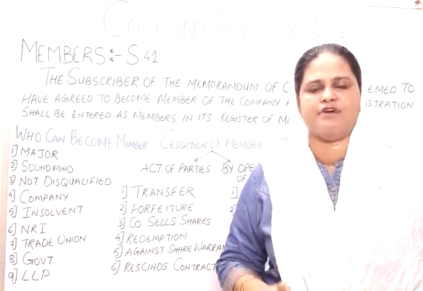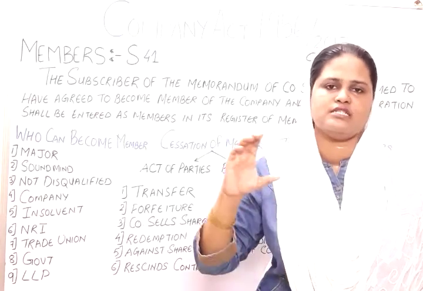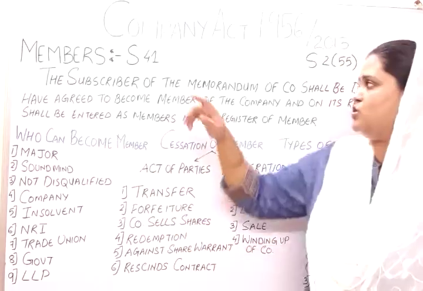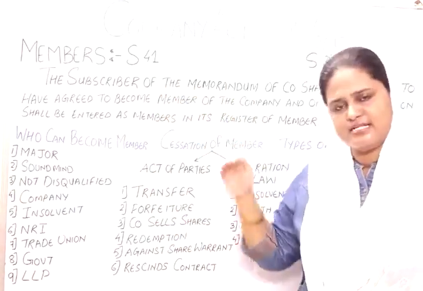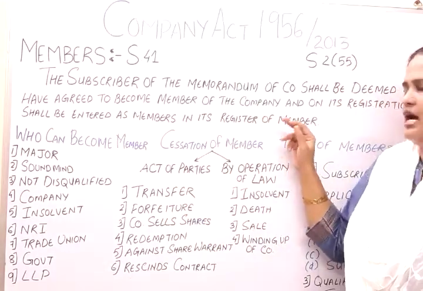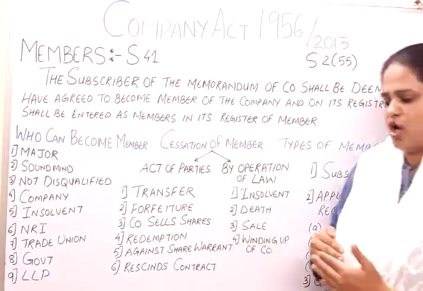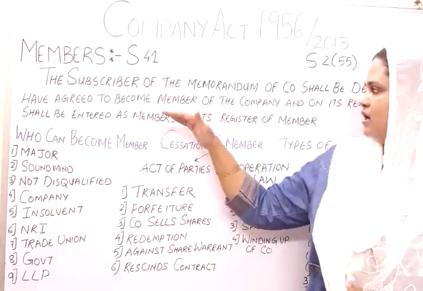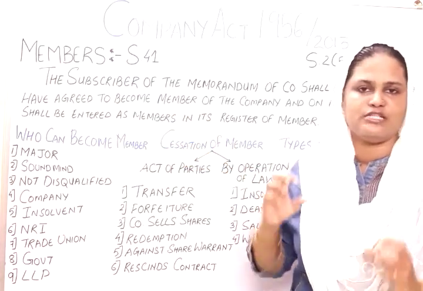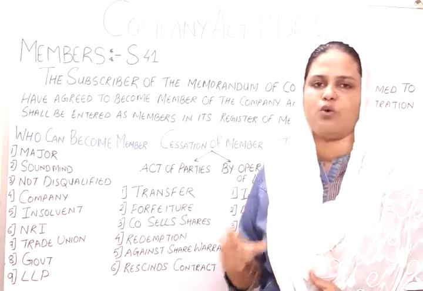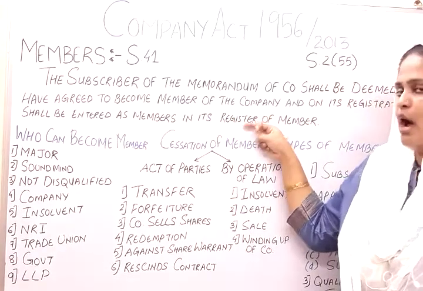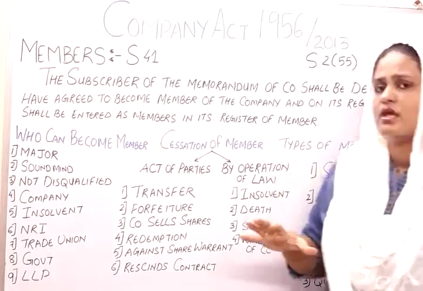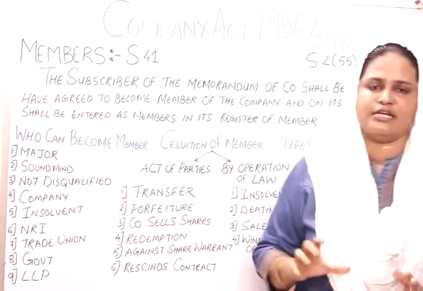The concept is the same: every person who holds a share, or every person who wants to become a member, or every person who subscribes and whose name appears in the register of members is called a member. The concepts of shareholder and member are a little bit different. In the concept of shareholder, it is not necessary that the name of the shareholder appears in the register, but the member's name appears in the register of the company. So I think the concept of member is clear to you now.